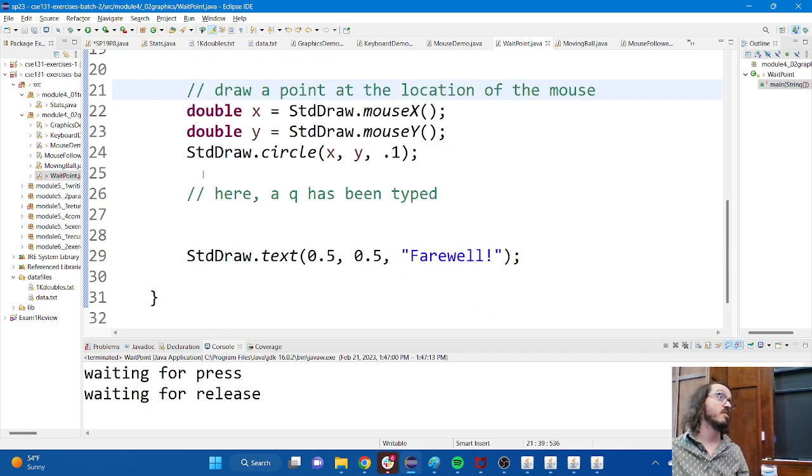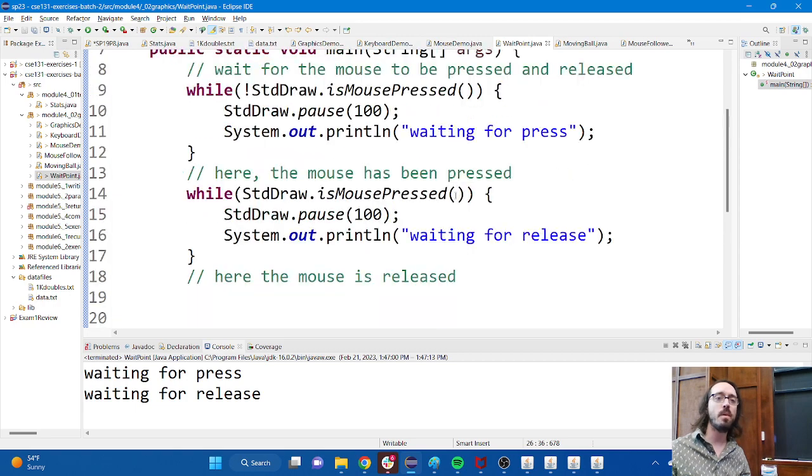There's more to this exercise. It asks you about checking for the keyboard as well, but I'm going to leave that for you to take a stab at. Any questions about what we've done here before I switch back over to graphics again? Question? I'm sorry, I can't quite hear you.